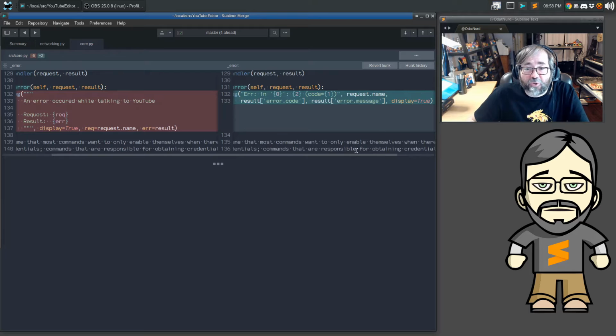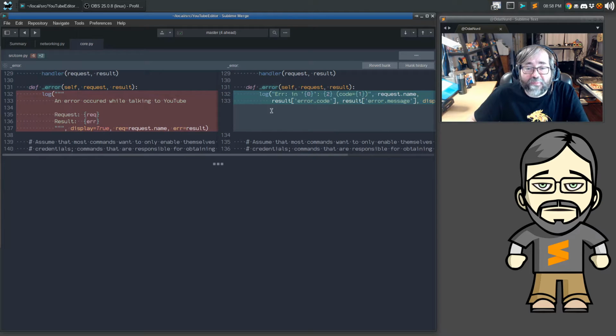The display equals true here causes the log command to actually open the output panel at the bottom of the window. So there's a little bit more information in there about the error that tells you exactly what different bits of the request you asked for and why it failed and such, generally like authorization denied. So that's something that we can do going forward into the future a little bit.